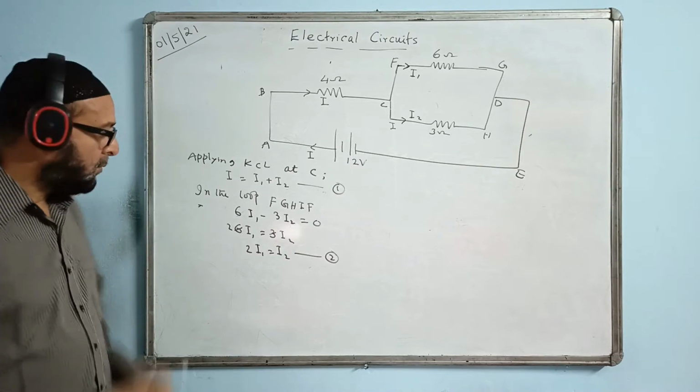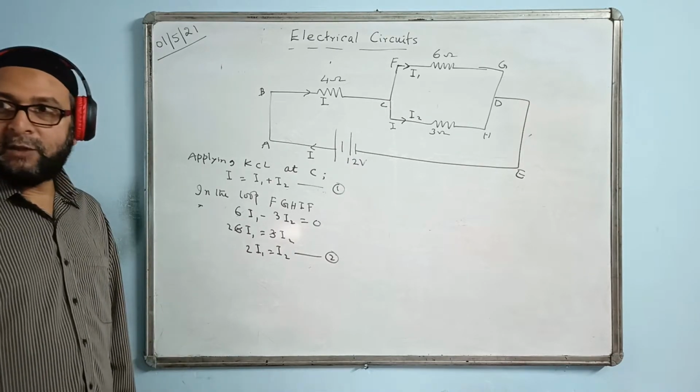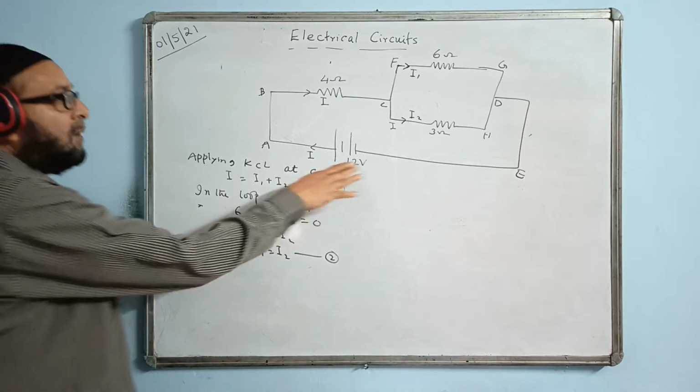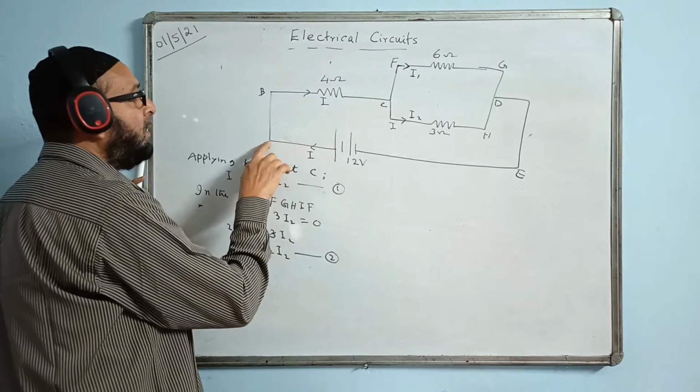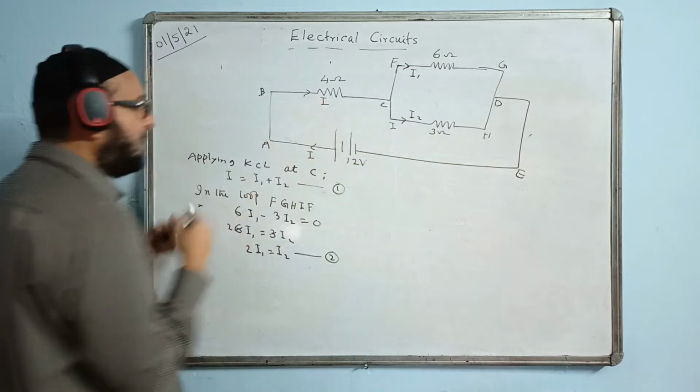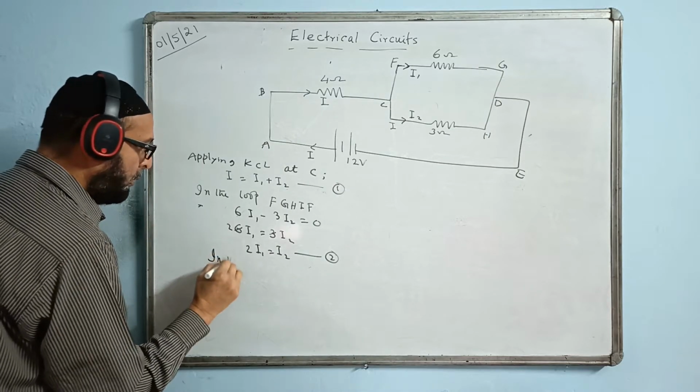2I1 is equal to I2. That is equation number 2. Now I will take the total voltage 12 volt from here only. I will take the loop like this, A, B, like this I can take. Any one way I take, right here in the loop.